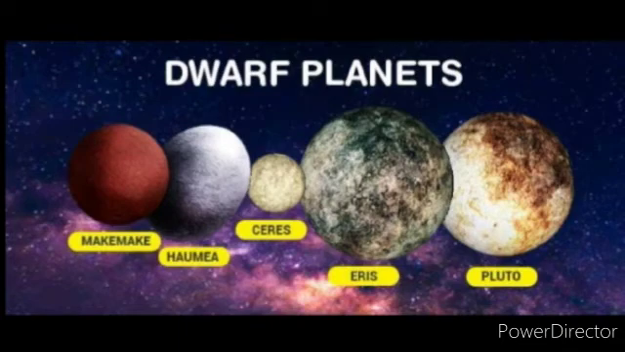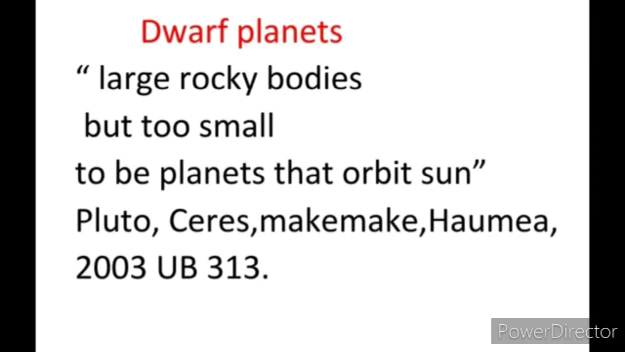Then one more thing, dwarf planets. What are dwarf planets? Dwarf planets are large rocky bodies but too small to be planets that orbit the sun. There are many dwarf planets. Ceres is the nearest dwarf planet to the sun. Pluto is the second closest dwarf planet to the sun. Then Eris, Makemake, and Haumea are the other important dwarf planets discovered in the recent past.